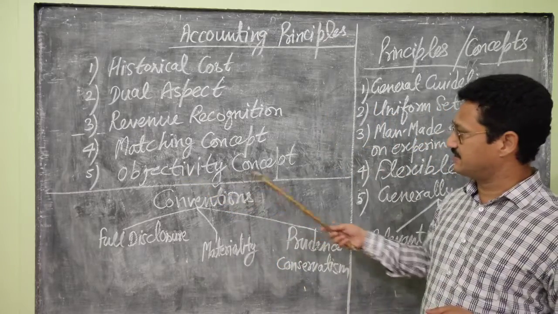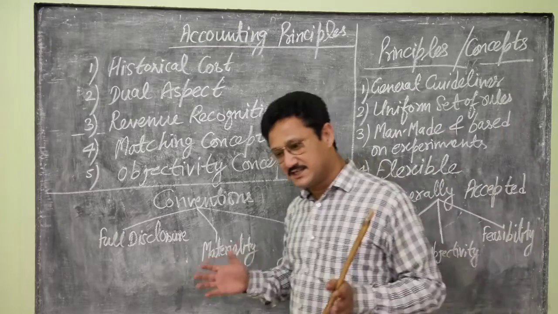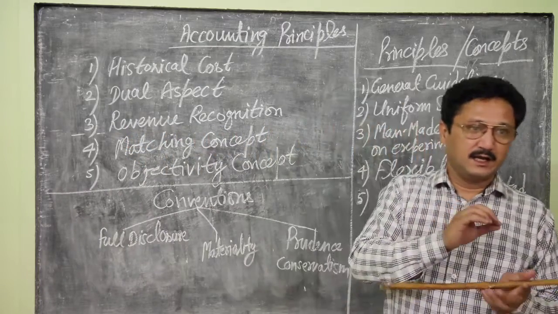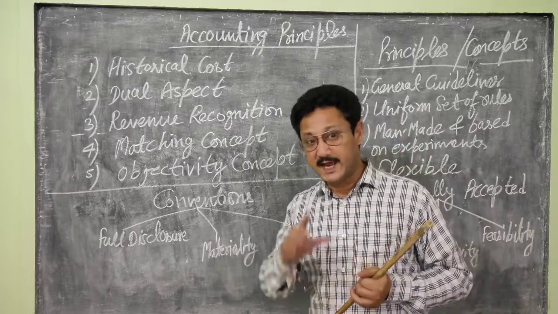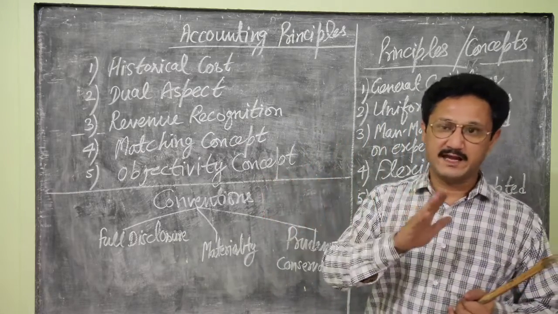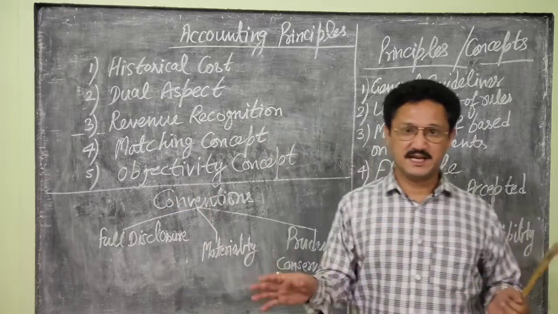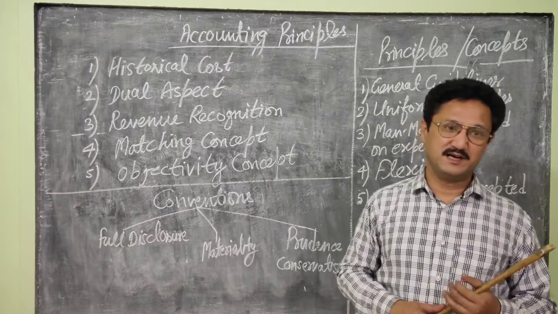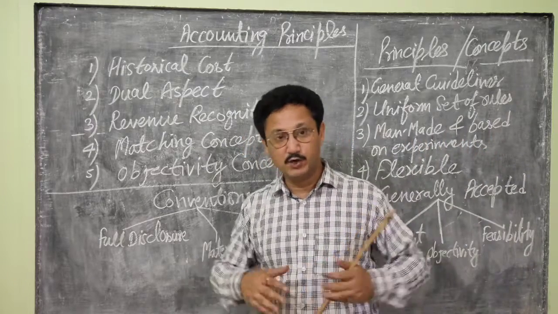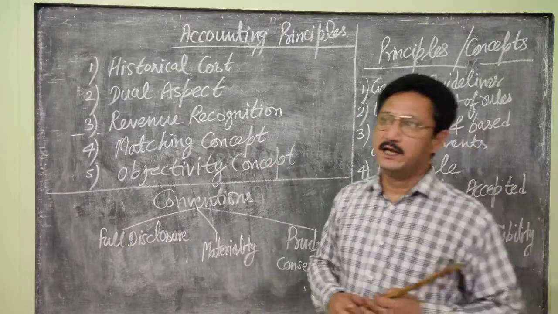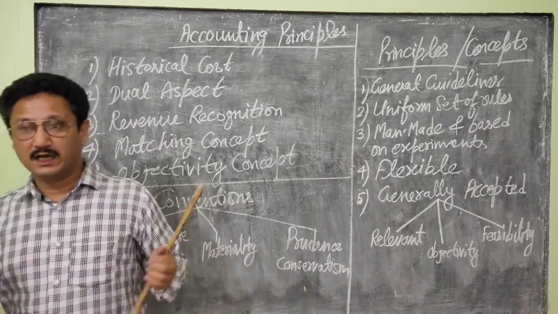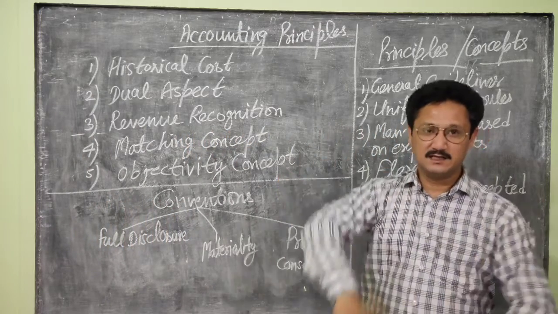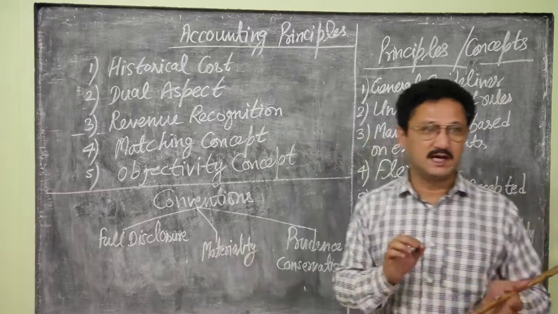Next is the objectivity concept. The objectivity concept states that all business transactions should be recorded in such a manner that they are free from any personal judgment, biasness or ill will. They should not suffer any sort of human errors, and there should not be any personal grudge in the recording of the transactions.